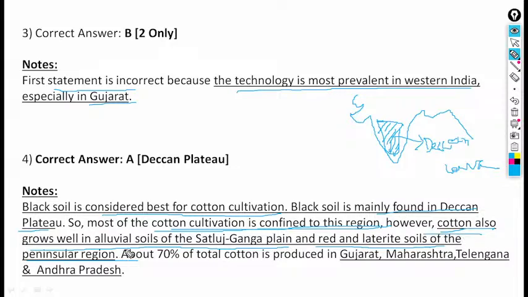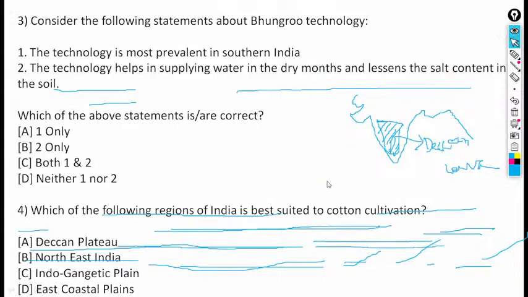However, cotton also grows well in alluvial soil, the Satluj-Ganga plain, and in red laterite soils through the application of fertilizers and manures. About 70% of the total cotton is produced in Gujarat, Maharashtra, Telangana, and Andhra Pradesh. So this is all about the Deccan Plateau, where it grows well.